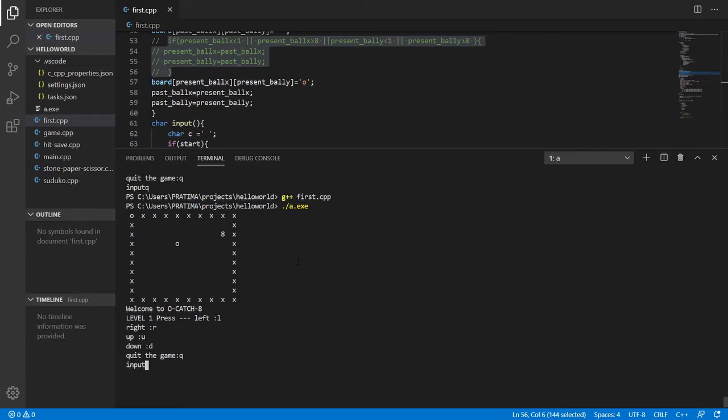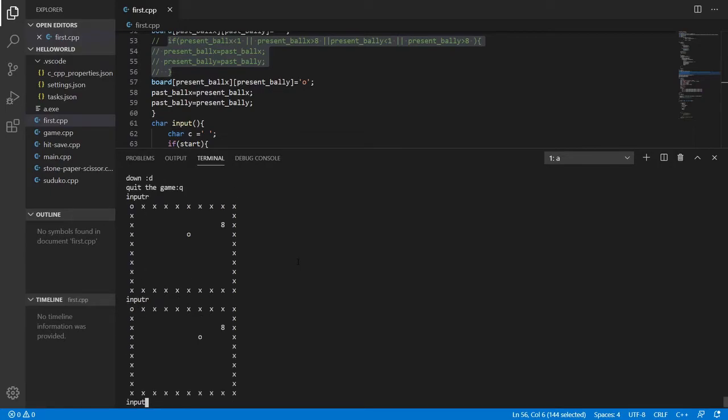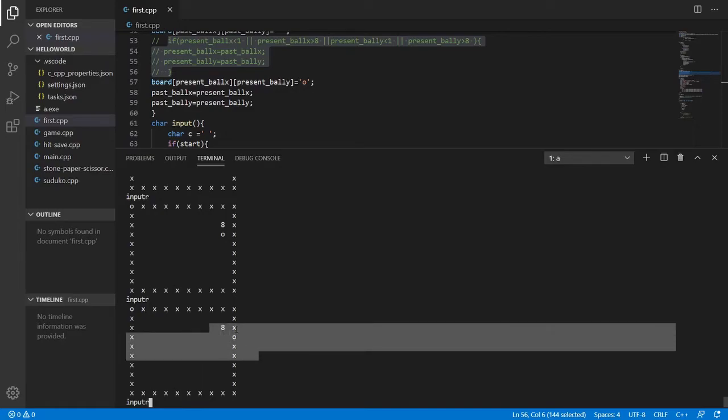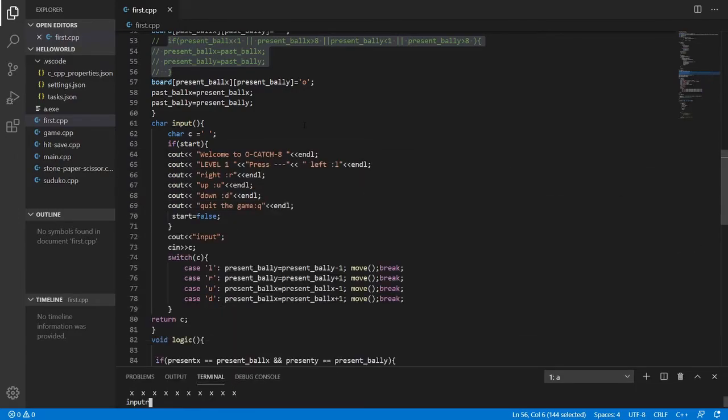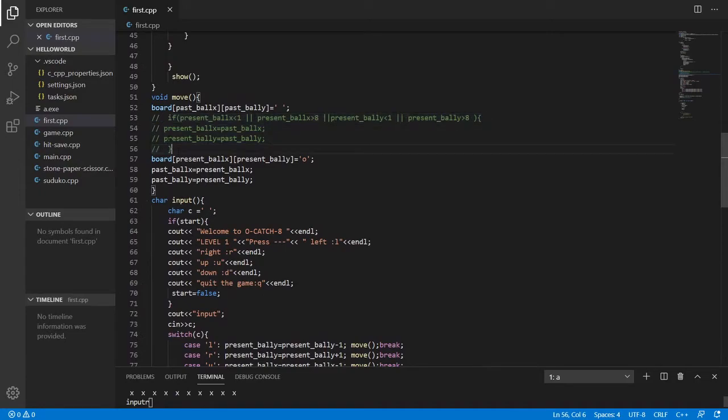Now let's just see. This is my error, if you can see properly. The error is that it is actually touching the boundary, which I do not want my character to go out of the boundary or touch the boundary. So that's why this function is important.